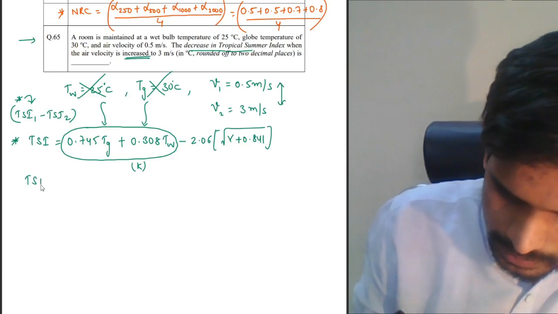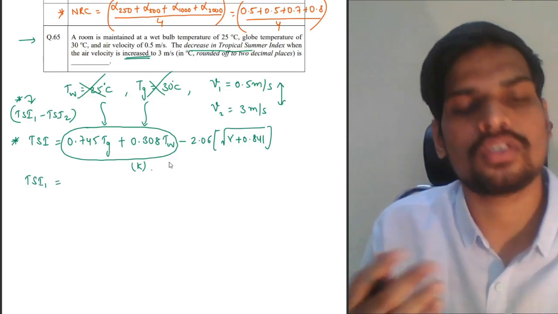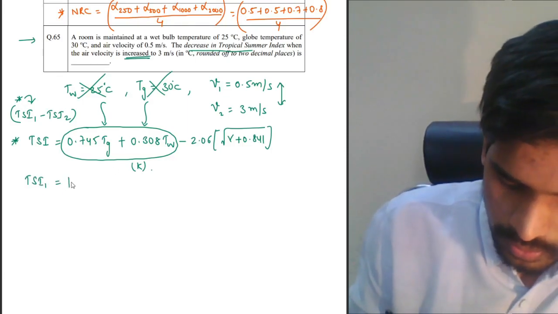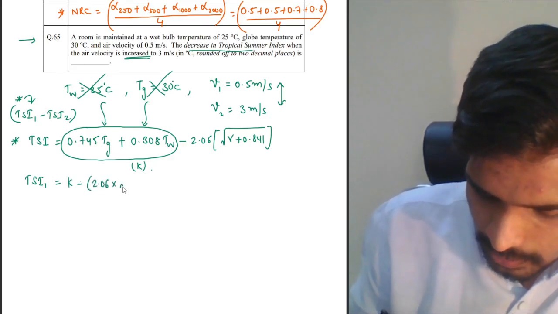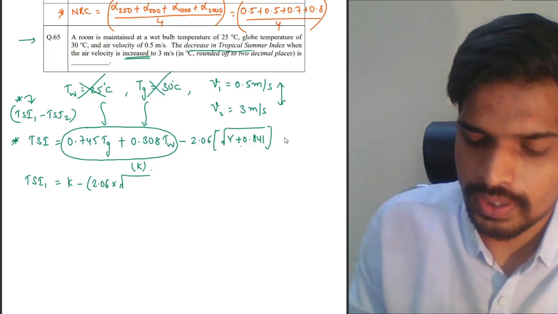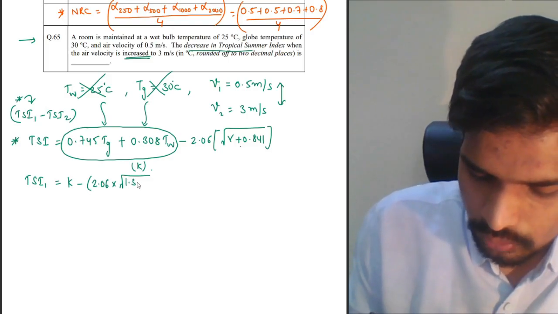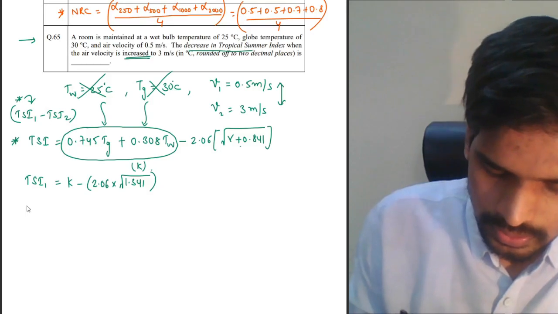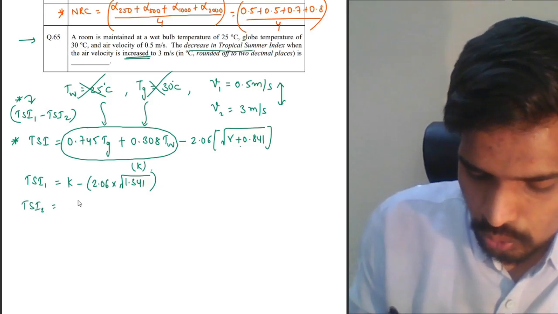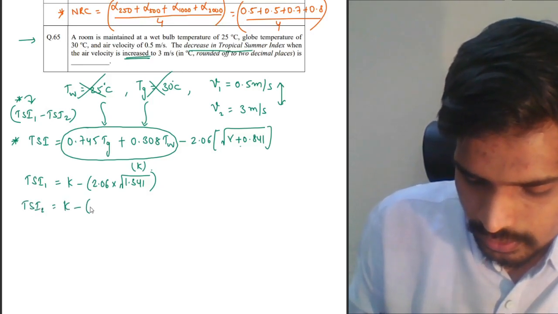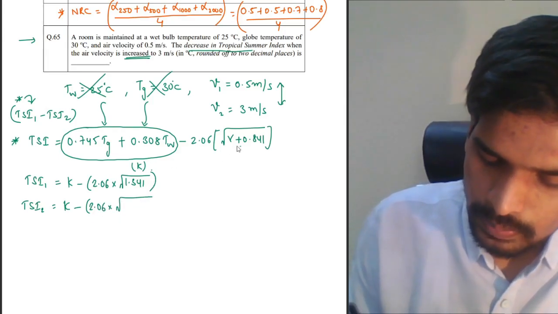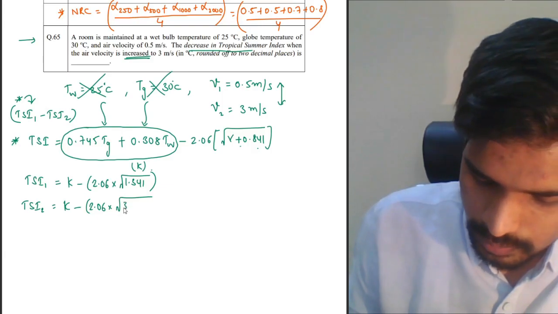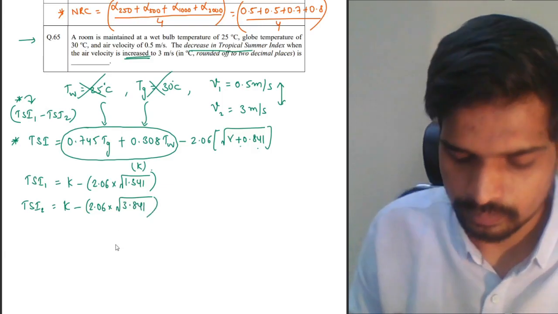What will be the tropical summer index in case 1? Because it is not changing, I'm assuming it is a constant K. Constant K minus 2.06 multiplied by under root 0.5 plus 0.841, you will get 1.341. Tropical summer index in case 2 will be K minus 2.06 multiplied by under root 3 plus 0.841, so it will be 3.841.